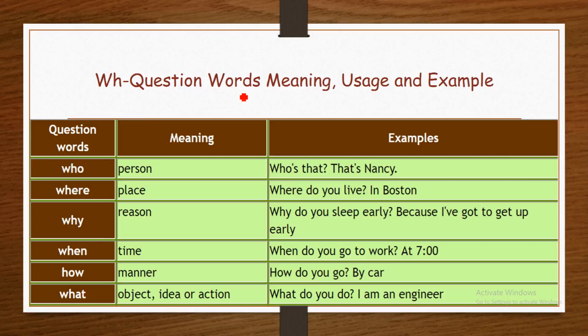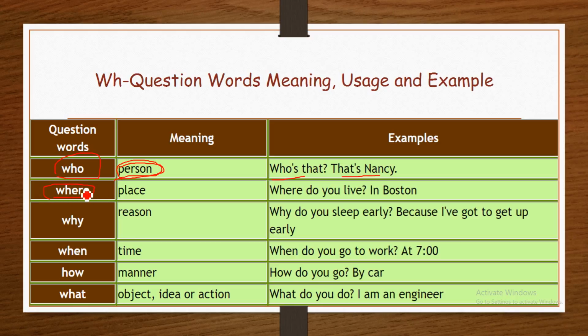WH question words, meaning, usage, and example. Question words. The first one, who. Who is used to ask about a person. It means you are gathering information about a person. For example, who is that? That's Nancy. Or who is your brother? Who is your sister? You are asking about a person.